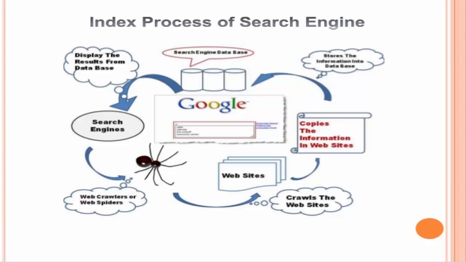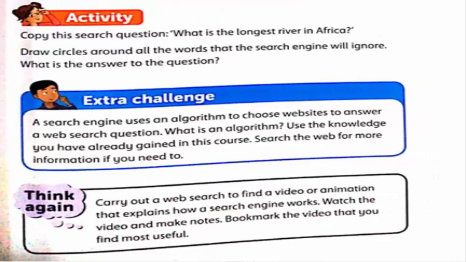Now there is an activity. Copy this search question: what is the longest river in Africa? So you need to write this in your search bar, that is, what is the longest river in Africa. The answer will be given on your first page. So just write the answer. Draw circles around all the words that the search engine will ignore. What is the answer to the question? So you need to draw the circle around all the words that the search engine will ignore.